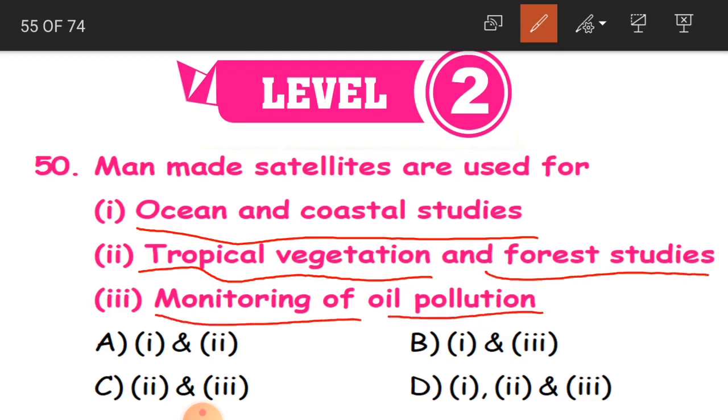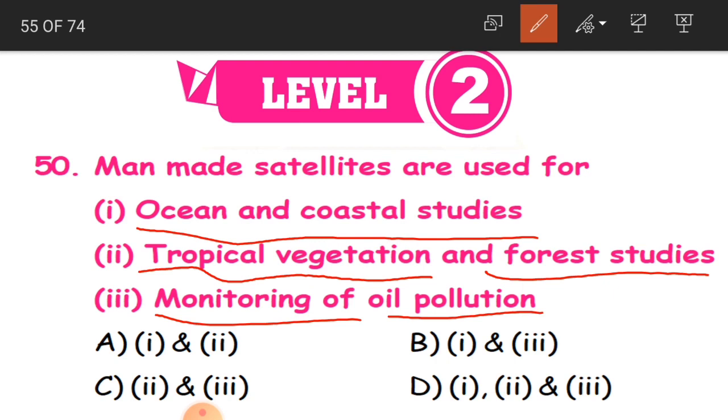See, ocean and coastal studies are to study the ocean water bodies and coastal areas, all water body areas, and to get information about forest and tropical vegetation, that is plants and plantations. And oil pollution, because we get oil from the land.